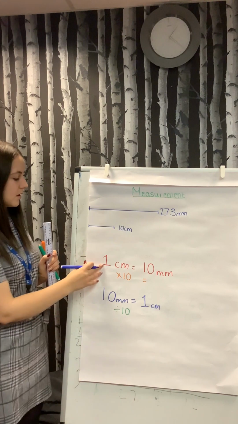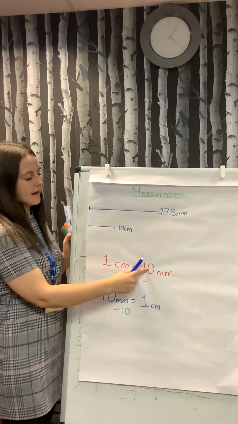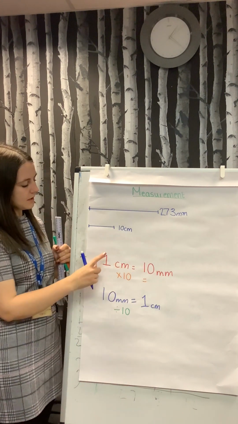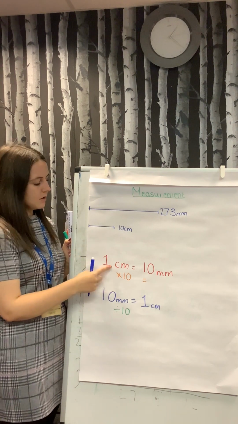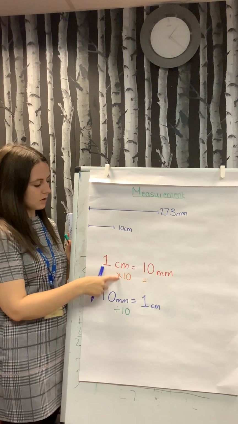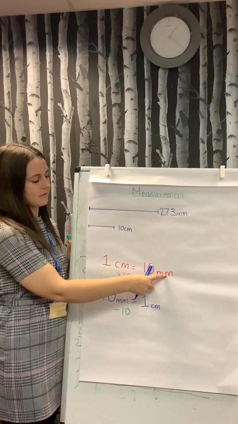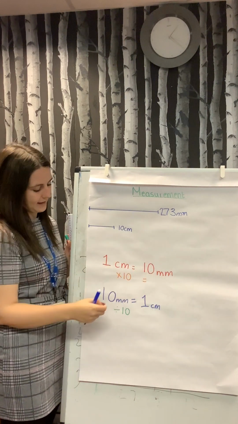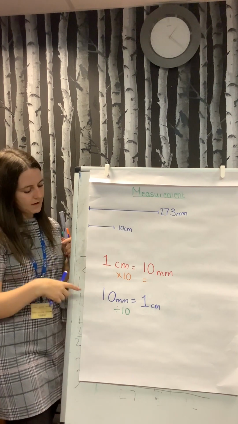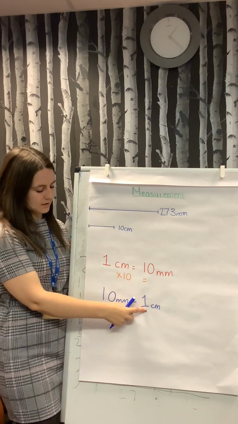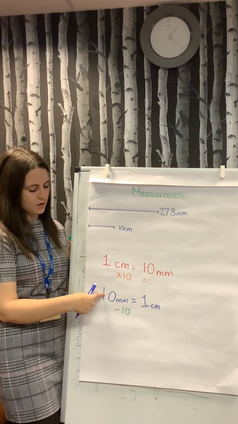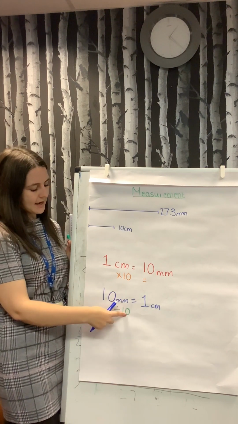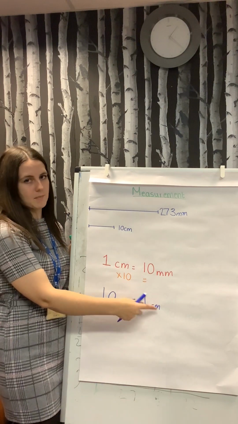So moving down to the bottom, we've got 1 centimetre equals 10 millimetres. So what we need to do is take the 1 centimetre and times it by 10 to make it 10 times bigger. So using our 10 times table, we do 1 times 10, which is 10, and then we need to add the measurement of millimetres onto the end. If we do it the opposite way round, converting from millimetres into centimetres, we need to take the 10 and make it 10 times smaller. So we're dividing it by 10. How many 10s fit into 10? We have 1, so that would be 1 centimetre.